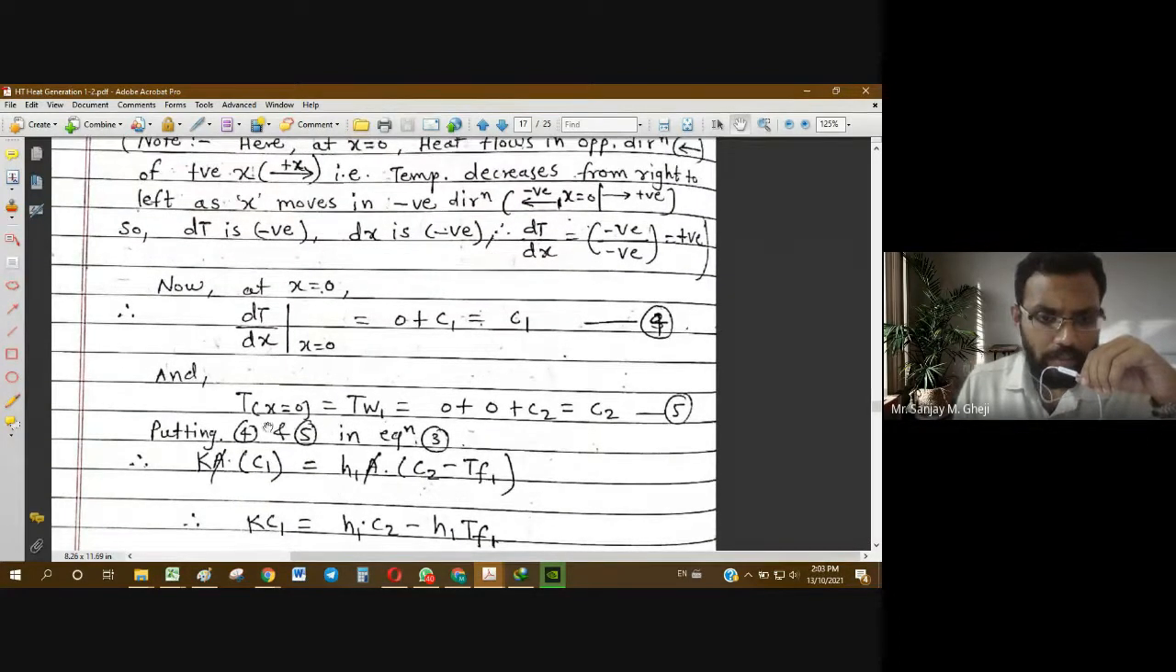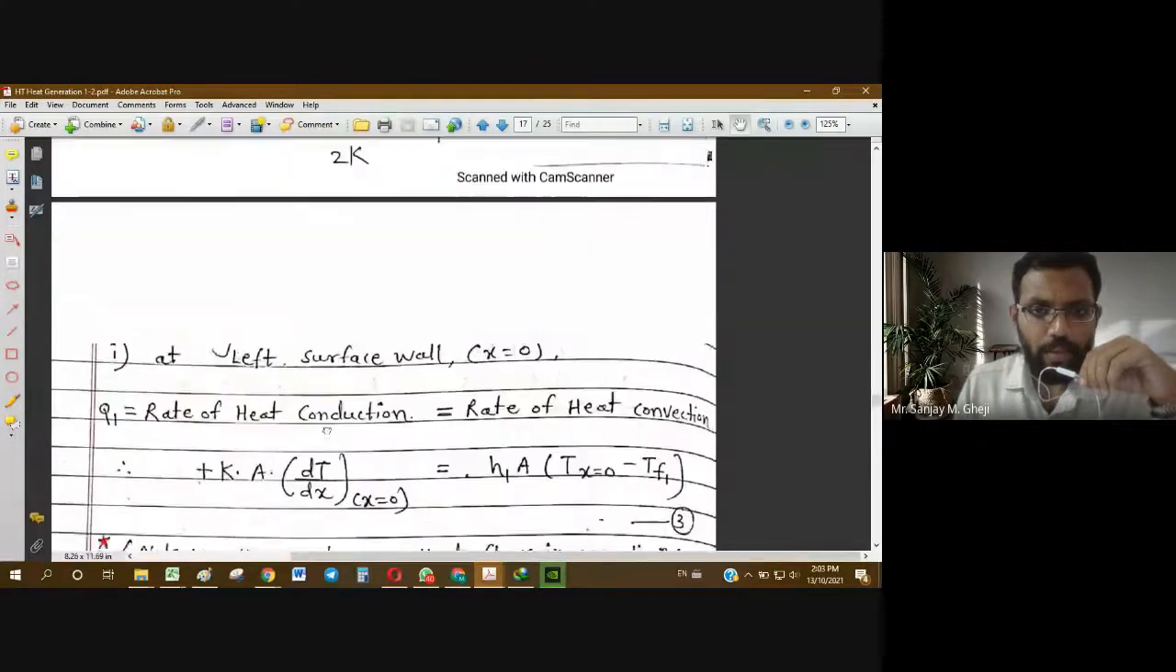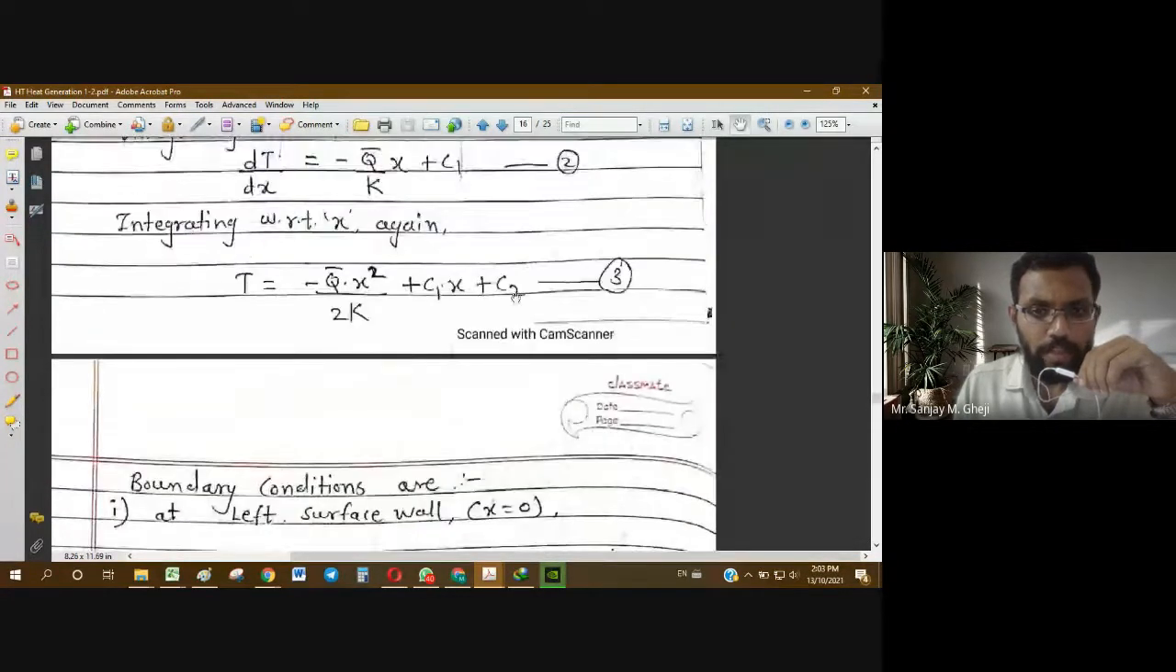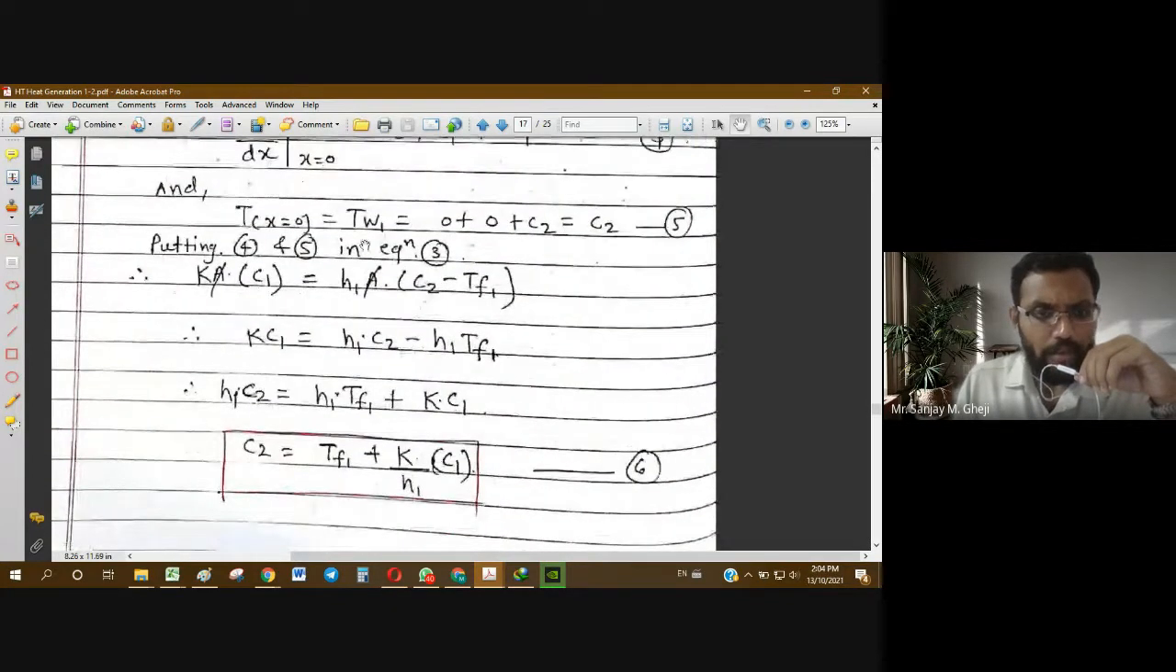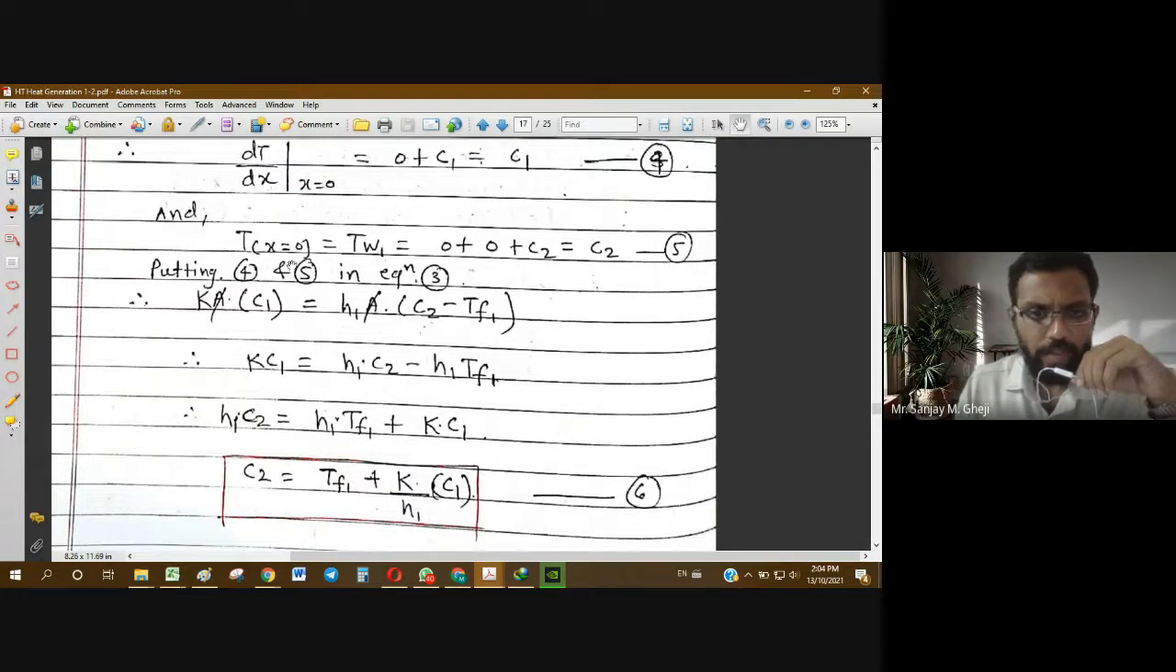Then for temperature at x equal to 0, we have to use equation number 3, so T equal to this general equation. Now we have to put x equal to 0 in this expression. So this becomes 0, this becomes 0. What remains is C2. So when you put x equal to 0, we get T at x equal to 0, which is nothing but the wall temperature at the left face, that is TW1, equal to C2.